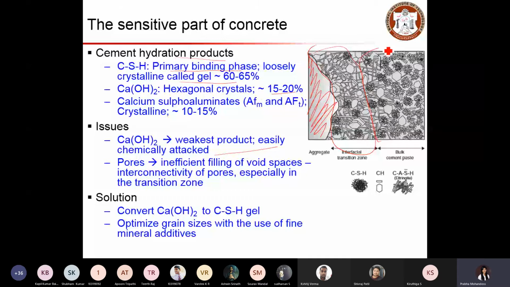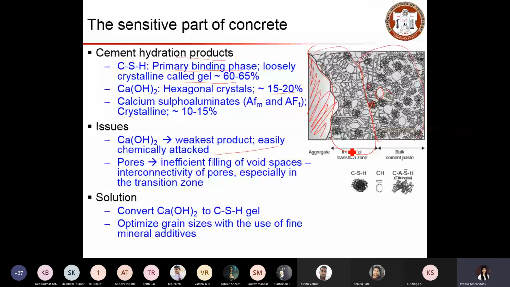This dark flower-like thing indicates the CSH, and the needle is etching it, and this hexagonal shape is calcium hydroxide. There are some pores available here, and other than these, you can see a lot of pores inside the interfacial transition zone. So these are the weakest parts in the concrete.